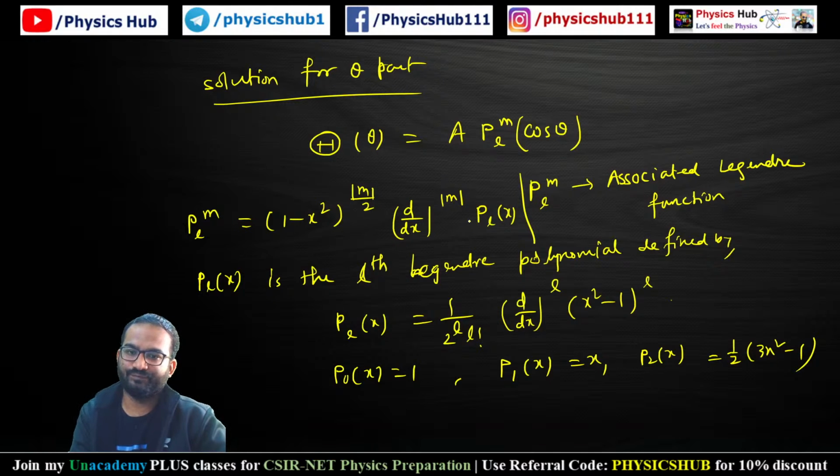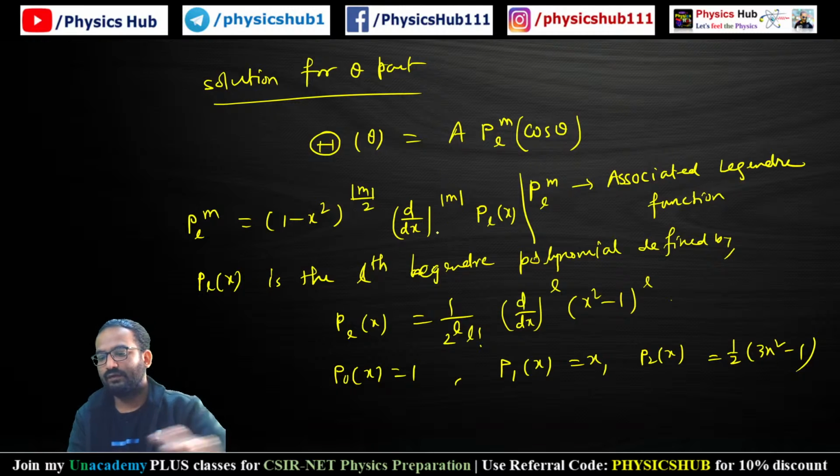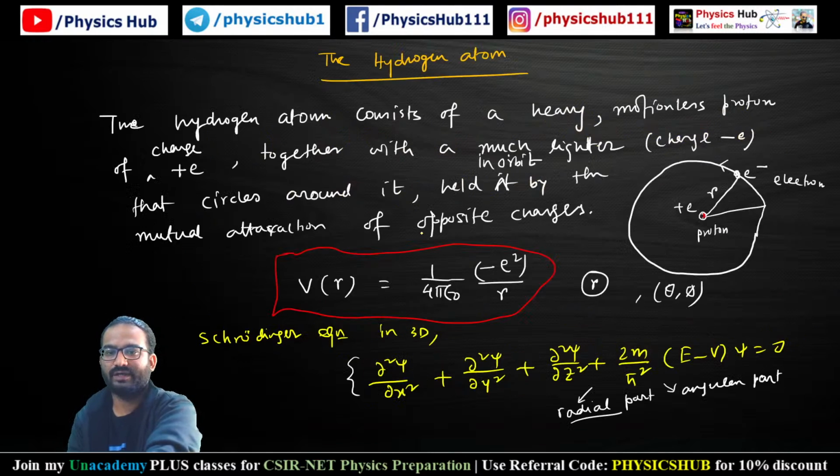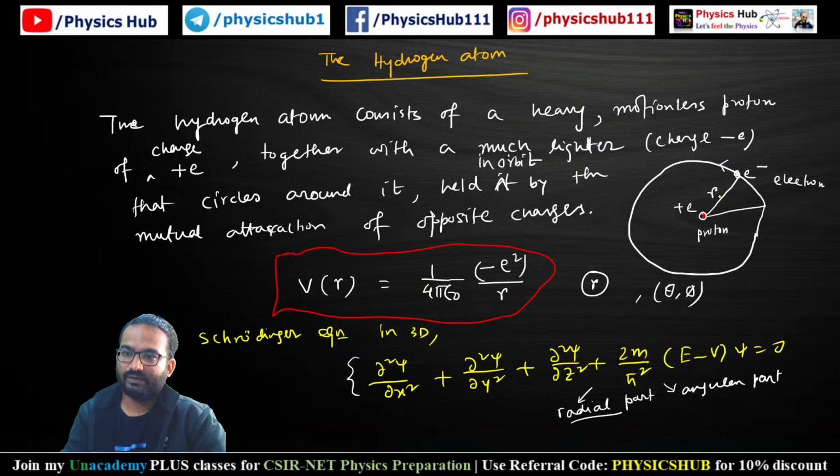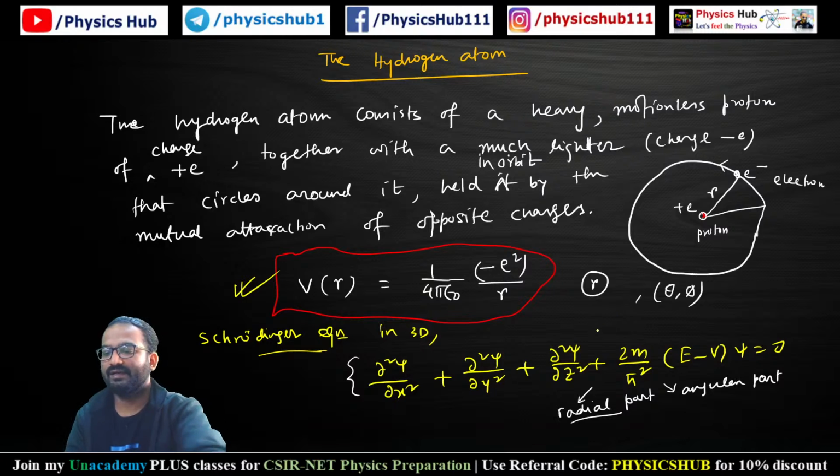So you see the angular portion is given by this. Let me briefly summarize what we are doing. In the hydrogen atom we have a proton and an electron. This proton and electron combination gives rise to this potential. We are plugging this potential into the three-dimensional Schrodinger equation. Solving it in Cartesian coordinates is difficult, which is why we are taking up spherical polar coordinates.